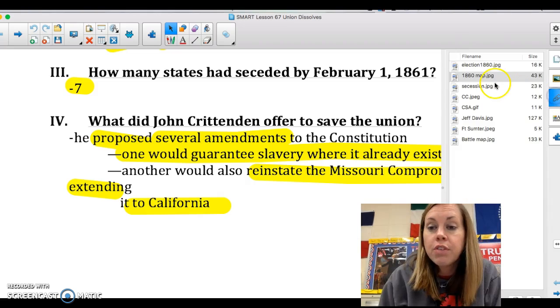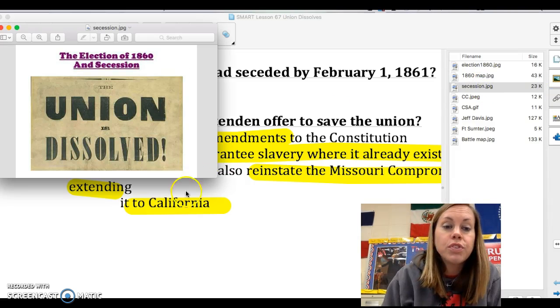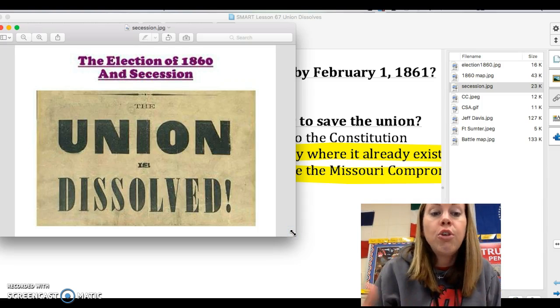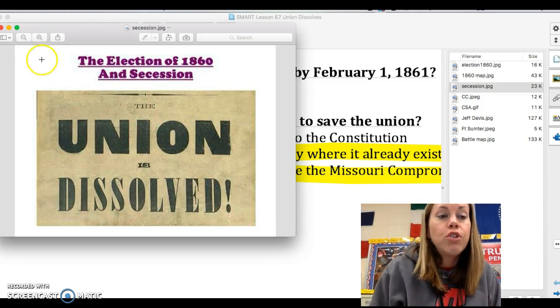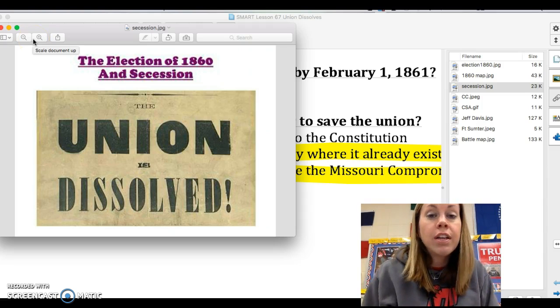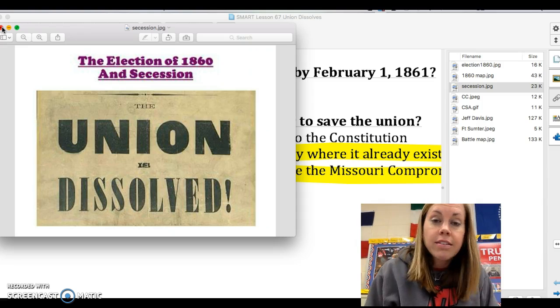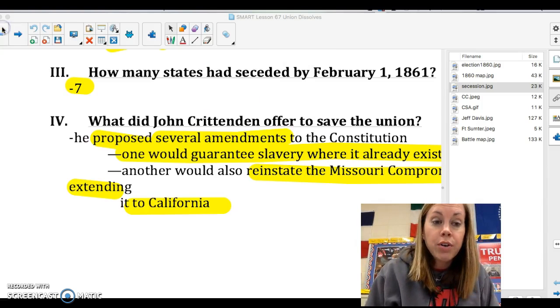A couple of things with that. Here is secession. When South Carolina announces its secession, this is printed in the paper, the Union is dissolved. So just even by South Carolina leaving, the United States is no more. And Lincoln's got to figure out a way to keep it all together.